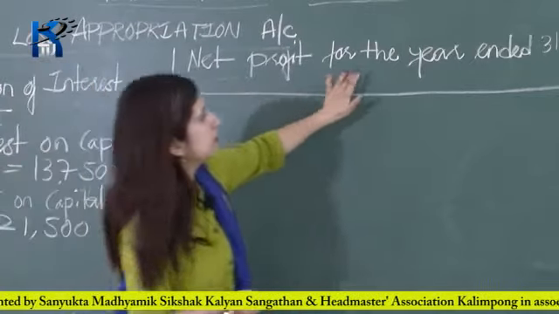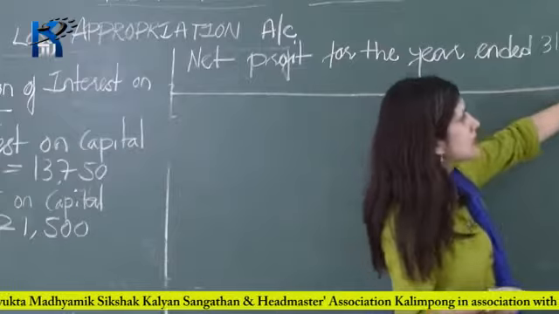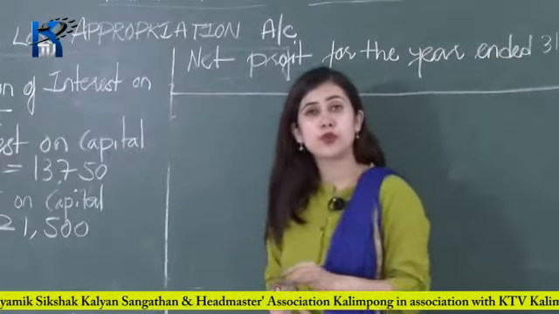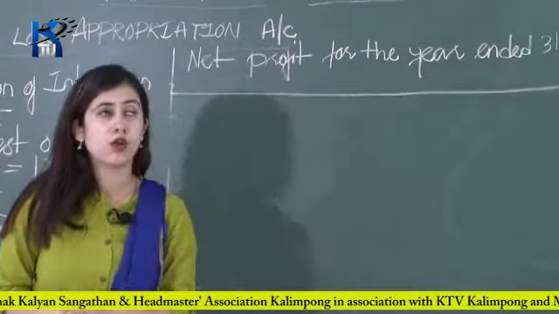Net profit for the year ended 31st of March 2017 is 90,000. Now you have to prepare profit and loss appropriation account with the same question.